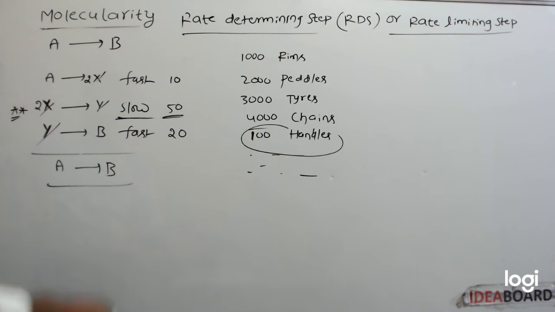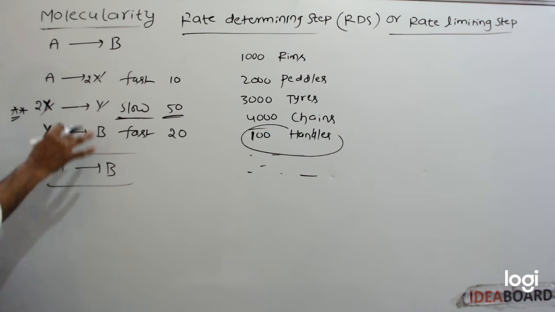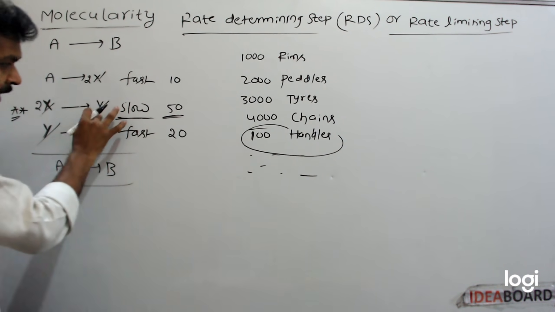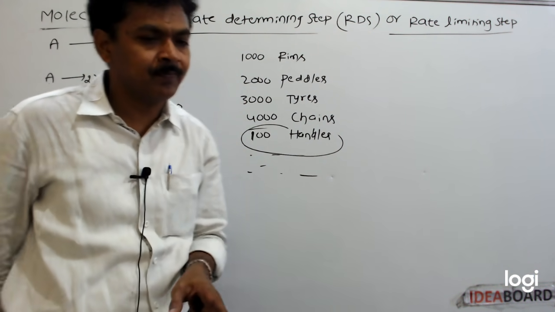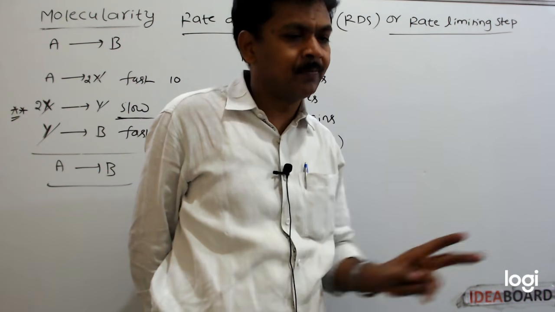Like that in a reaction mechanism also. These three are the elementary reactions. In these three elementary reactions, this elementary reaction is taking place slowly. So this step is called rate determining step or rate limiting step.